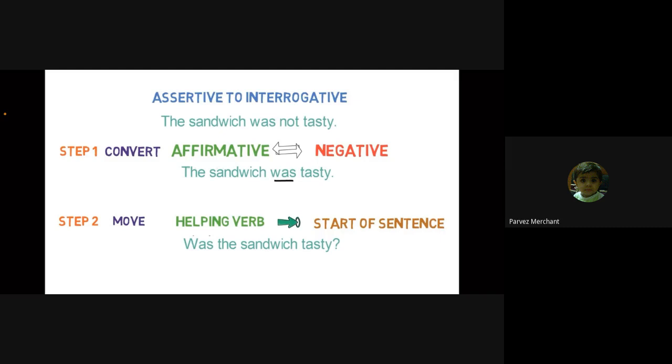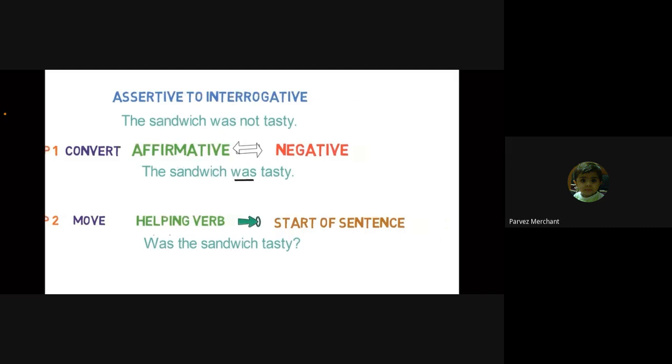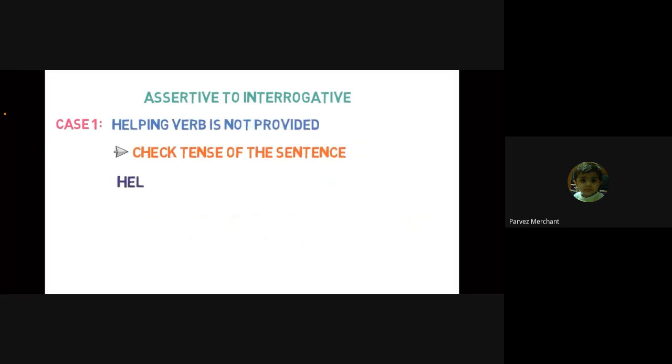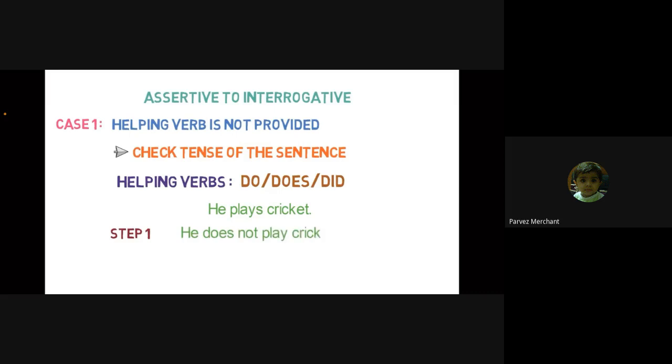Now let's look into different cases that need to be kept in mind while converting an assertive sentence to interrogative. Case number 1. If the helping verb is not provided, we check the tense of the sentence and accordingly add the helping verb. Generally, these helping verbs are do, does, did. Let's look into an example. He plays cricket. Here, as the sentence is in simple present and the pronoun he is used, we use the helping verb does. After applying step 1, the sentence is, he does not play cricket. After applying step 2, the sentence will be, doesn't he play cricket?